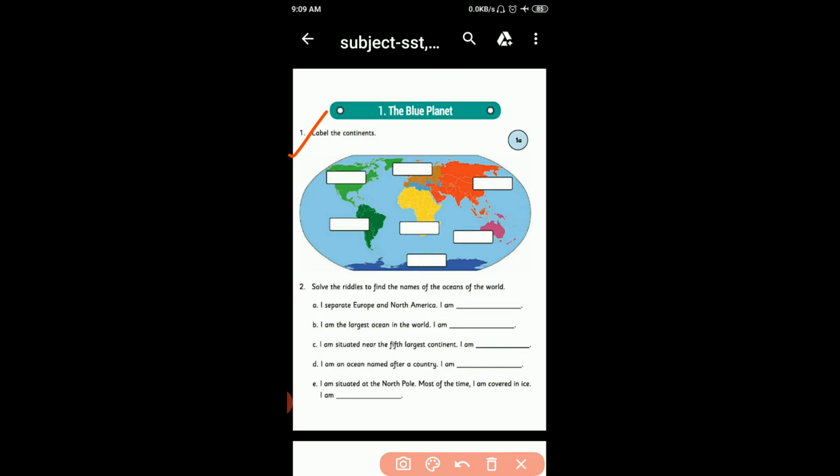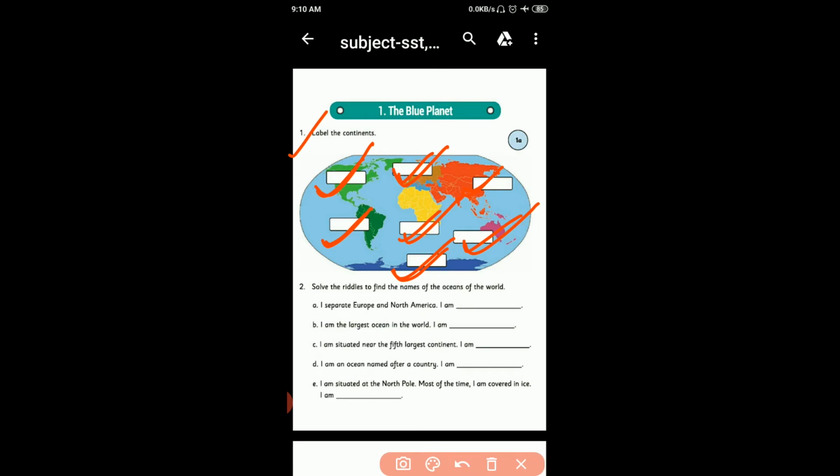Label. Asia, Europe, Africa, Australia, North America, South America and Antarctica. Got it? Asia, Europe, Africa, Australia, Antarctica, North America, South America.